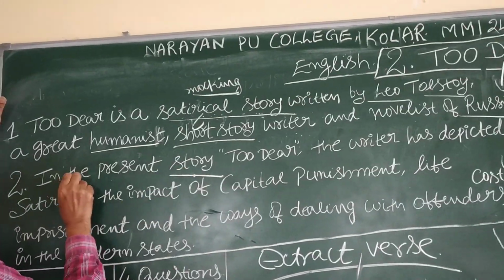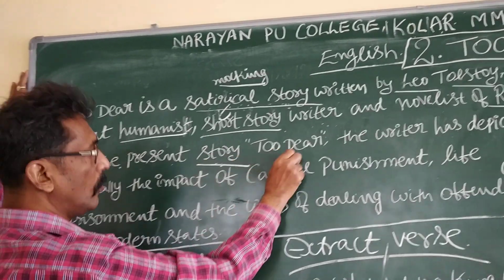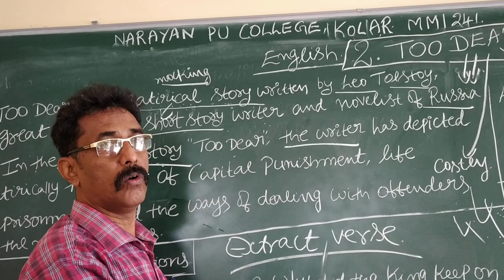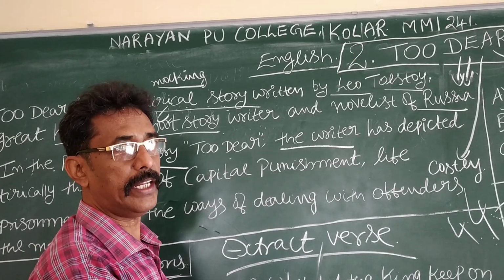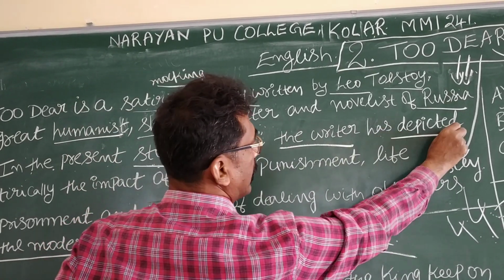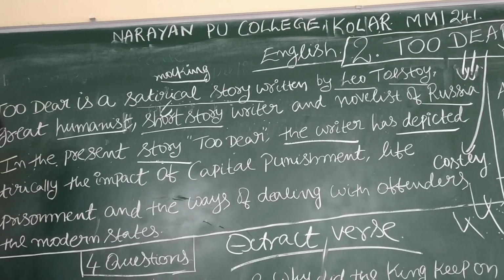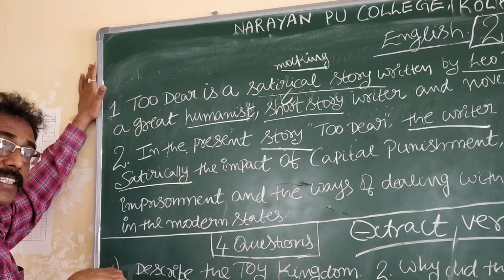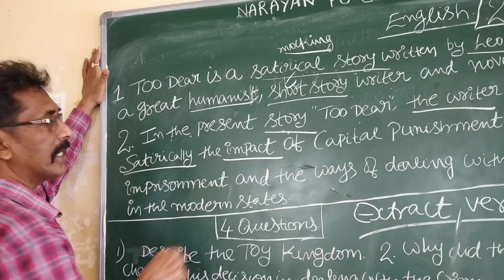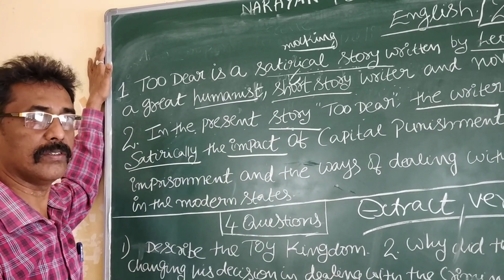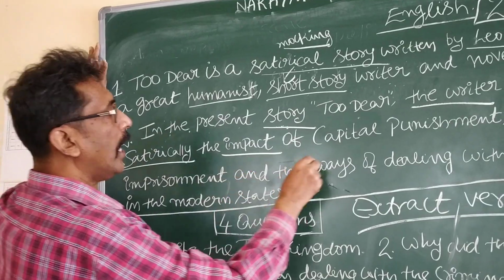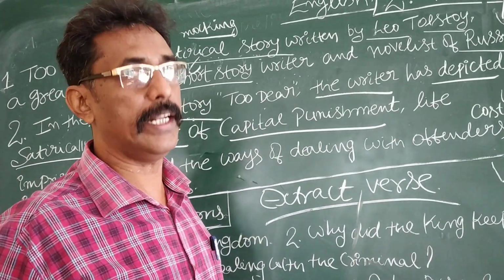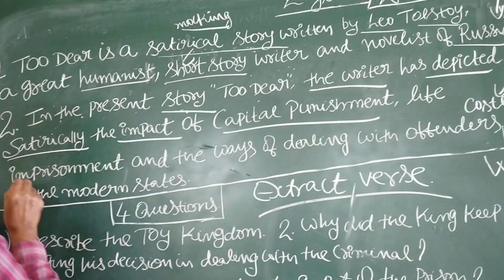It is in this present short story, Two Deer. Who is the writer? Leo Tolstoy. Which country? Russia. "Has depicted" means has described, explained. What? Satirically, teasingly. The impact means what? Effects of capital punishment. Capital punishment means what? Death sentence.